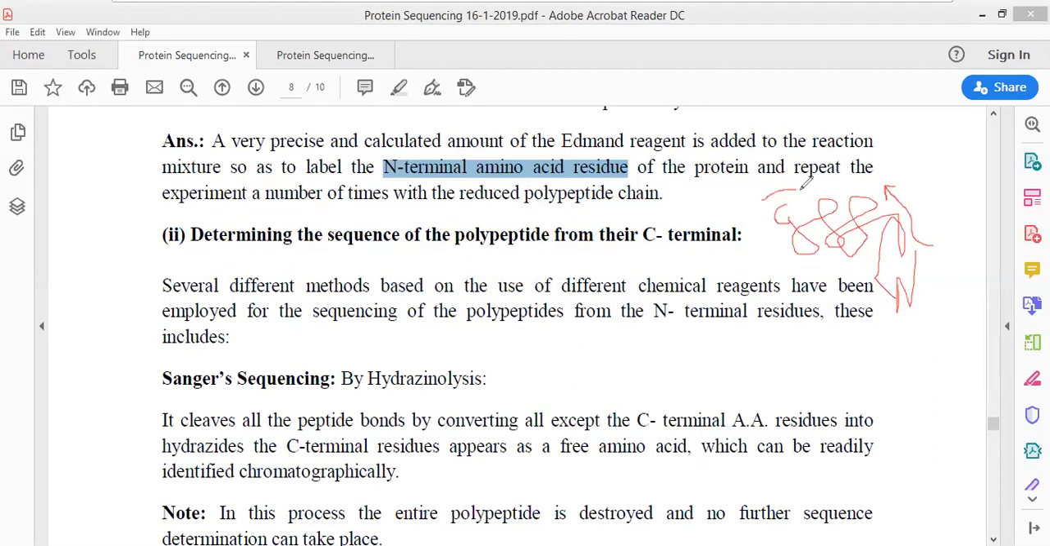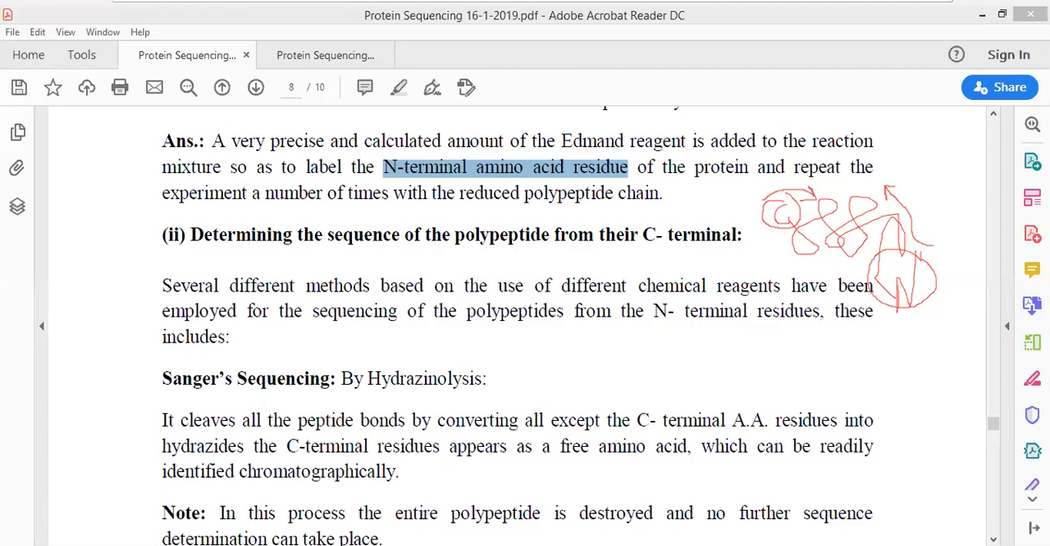Now what we are going to do is move from the C- to the N-terminus, and that is referred to as the C-terminal sequencing method. Several different methods based upon the use of different chemicals have been employed for the sequencing of a polypeptide from the C-terminus residue. These include Sanger sequencing by hydrazinolysis.